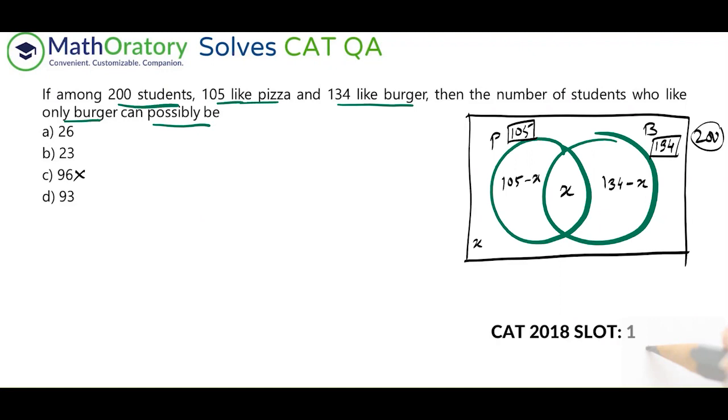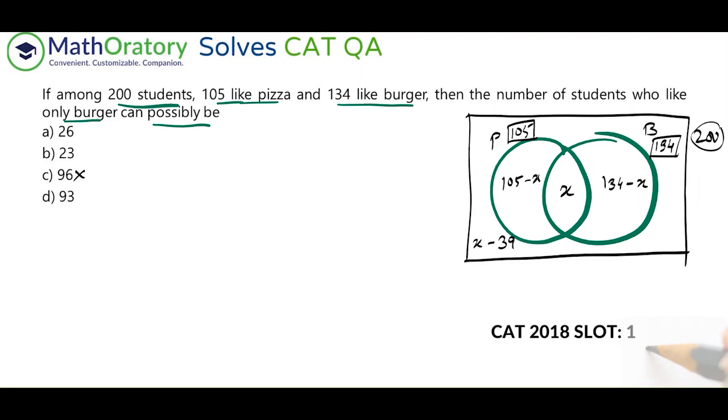In terms of constants, we have 105 and 134, right? So what are we getting? That is 239. You need 200, so you need to subtract 39, right? So this is what we have. This is the outside region, the ones who like neither pizza nor burgers.